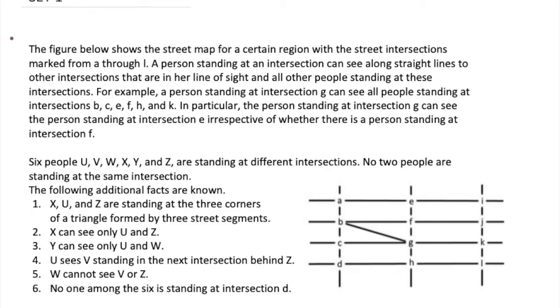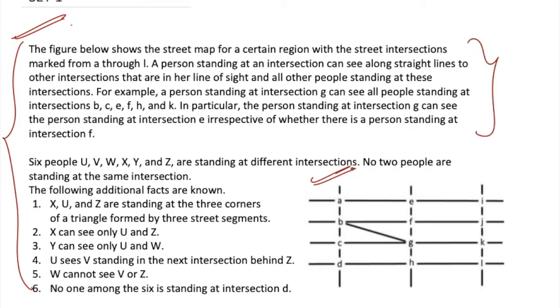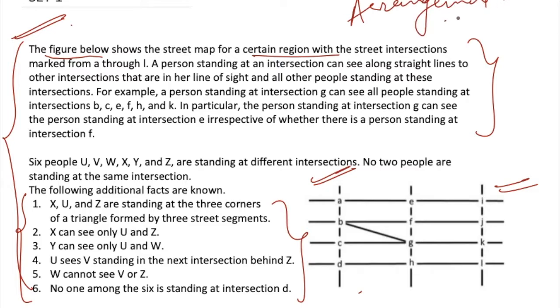Okay, so now this is the first set which I selected to do. Let's see why. So first of all, the statement is very easy to understand. It's a short question, it's not that lengthy. And see, the first paragraph explains the figure which is attached along with the question. For example, it gives us the description of the figure. The figure below shows the street map for a certain region and so on. So it explains this figure. Whereas the next 6 points will be a guideline to follow to form the arrangements. Also, it is a question of arrangements, which is a topic which I am most familiar with and I think is an easy topic, easy to do. So I selected this set.